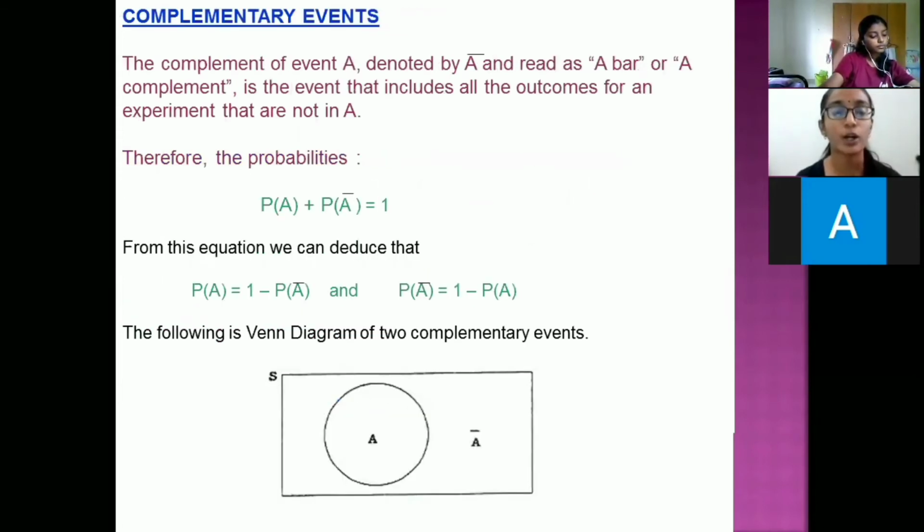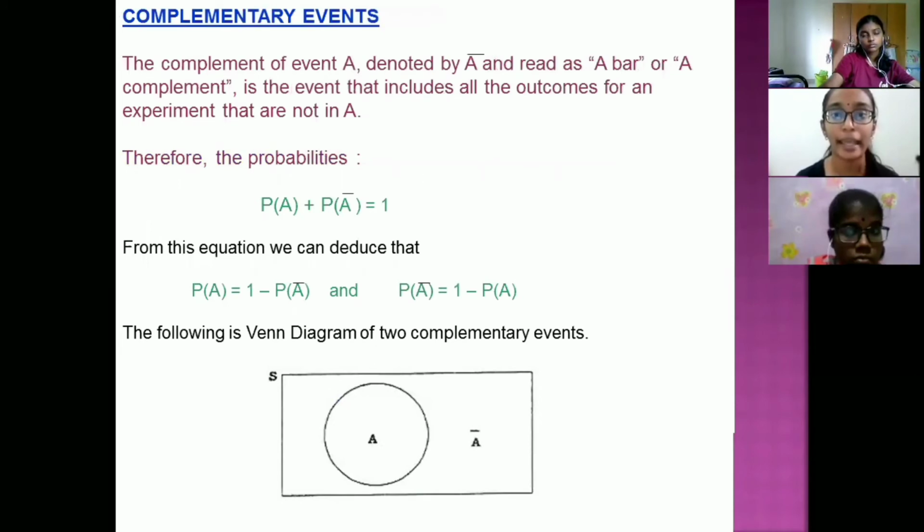And complementary events. The complement of event A, denoted by A bar or A complement, is the event that includes all the outcomes for an experiment that are not in A. Therefore, probability A plus probability A bar is equal to 1.